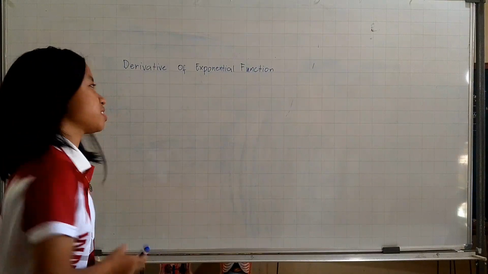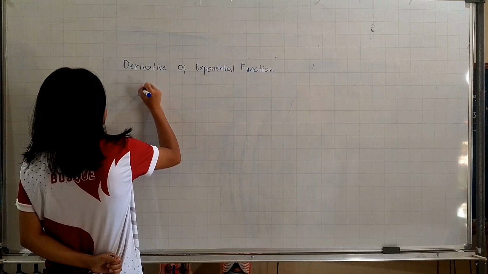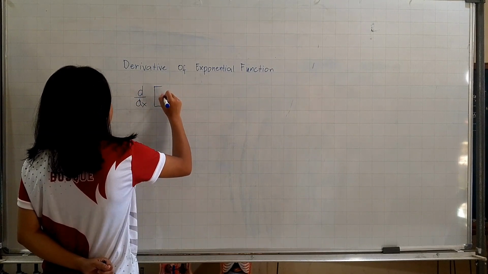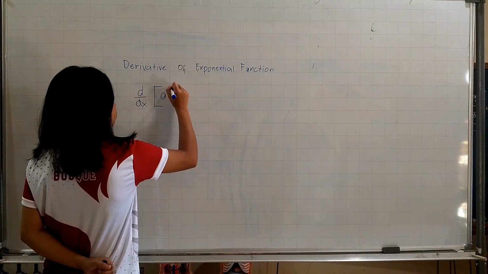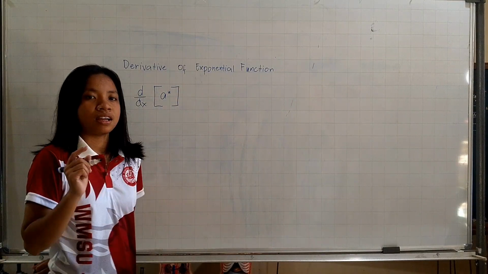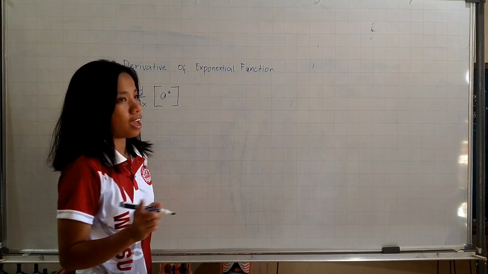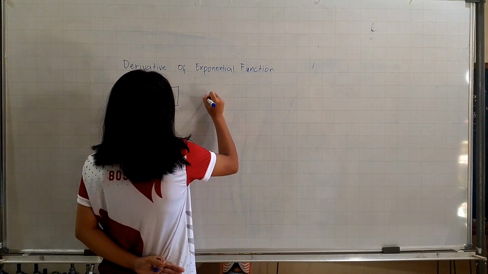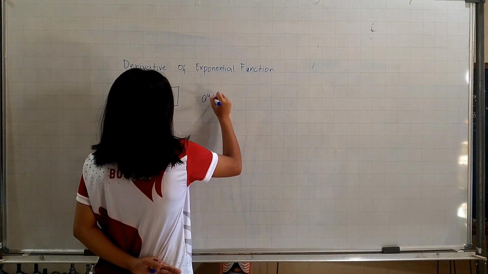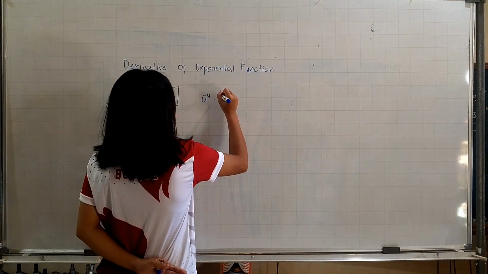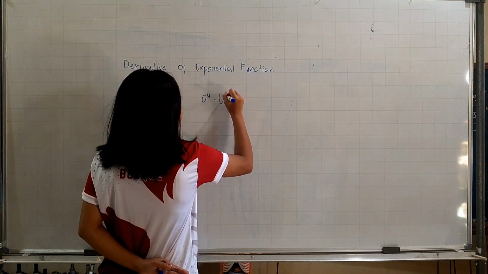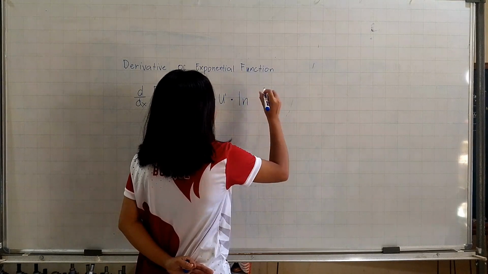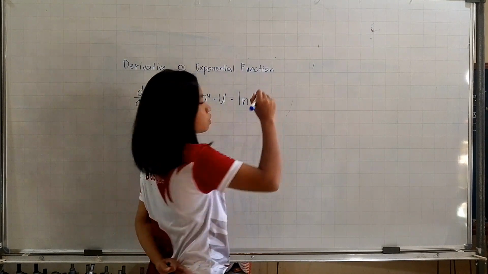Let's have another example, which is d over dx of a raised to u. This equation has a formula, which is a raised to u times u sub times ln a.